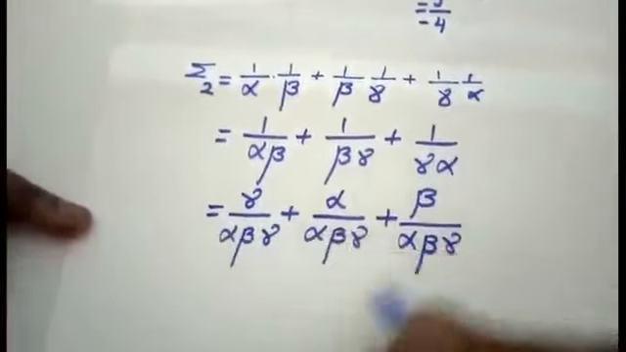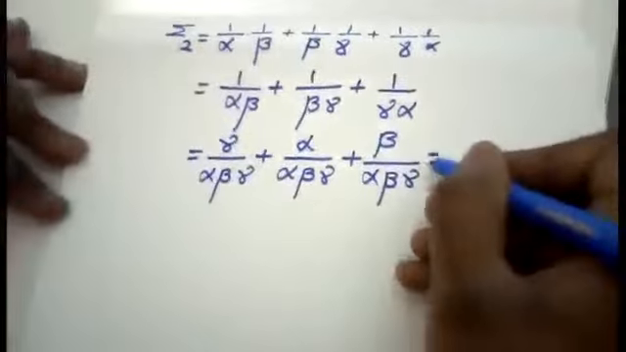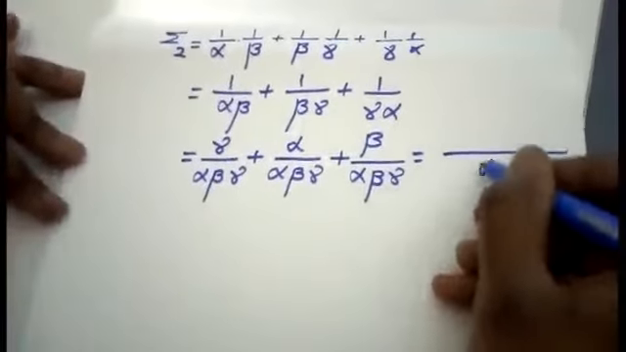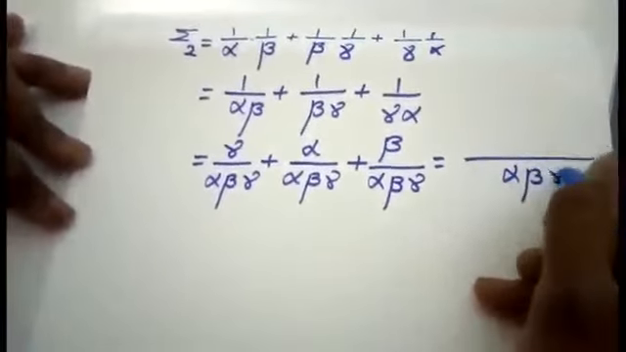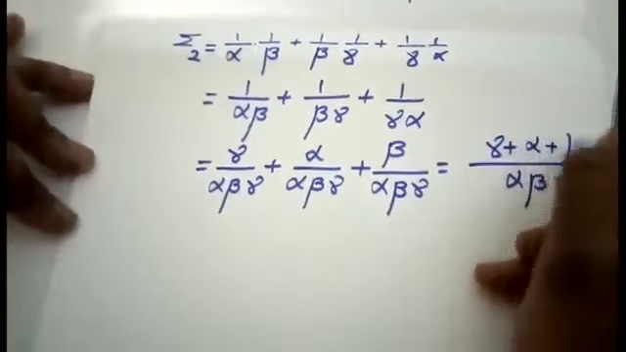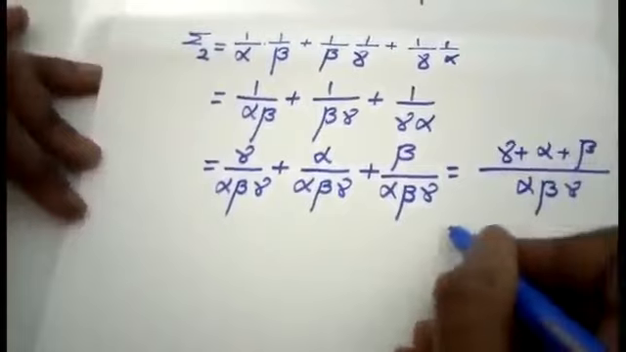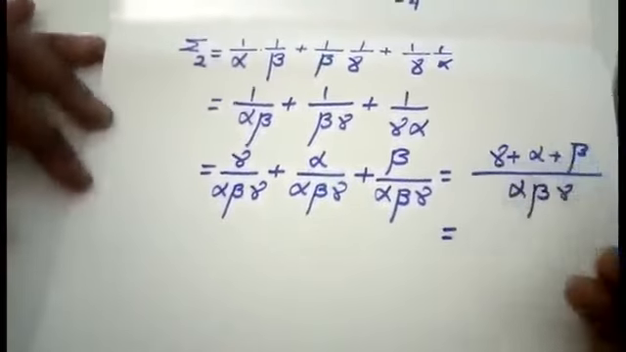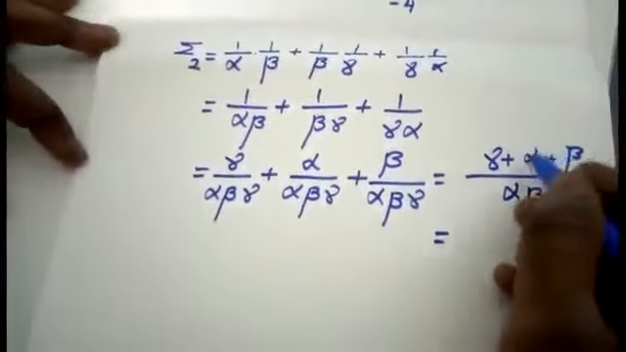I am just writing in order. So what is the answer I am going to get here? Now the denominator is same, so I can write it one time. Alpha, beta and gamma. The top one is gamma plus alpha plus beta. The order changed. It is not a matter. You can rearrange. If you want, you can rearrange as alpha plus beta plus gamma.